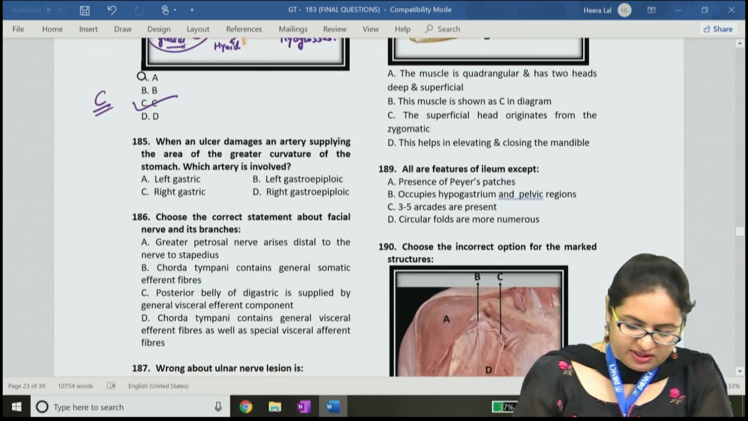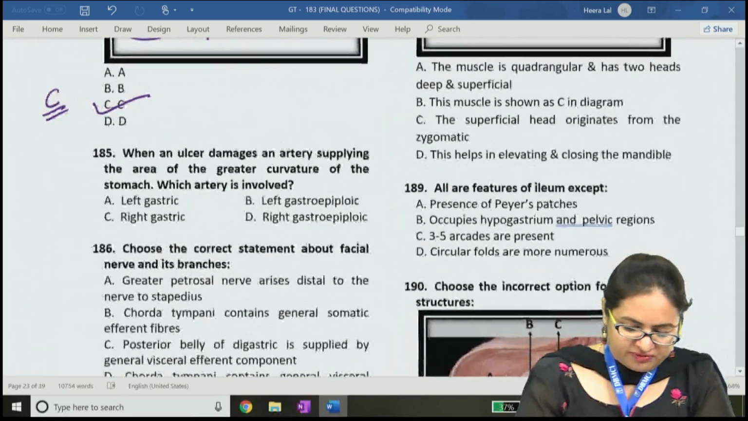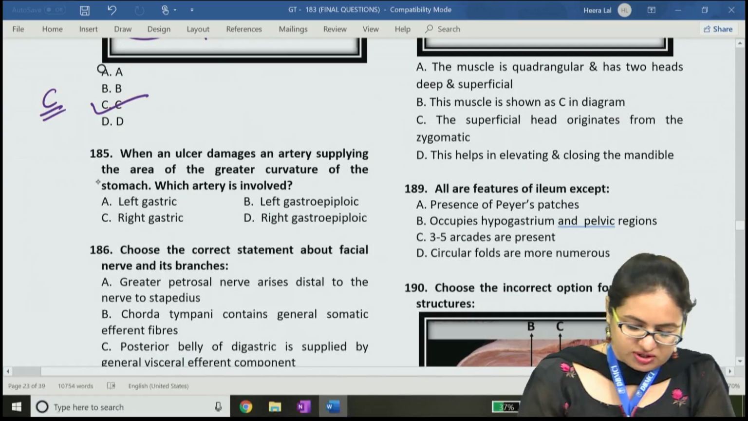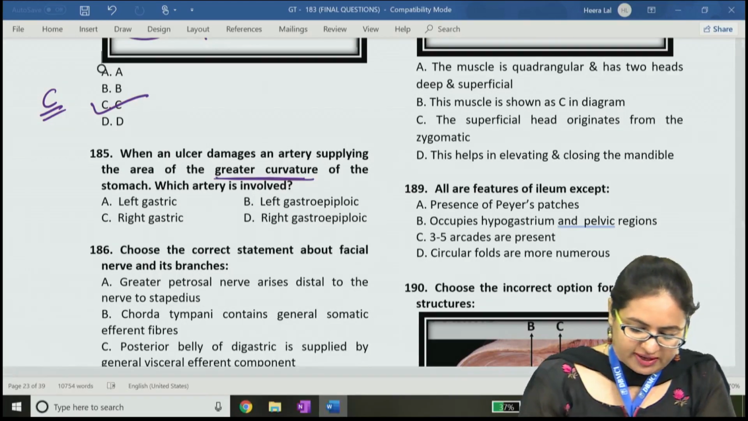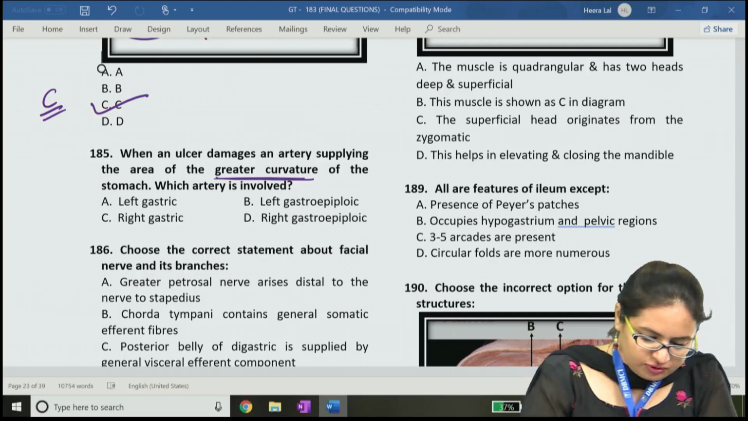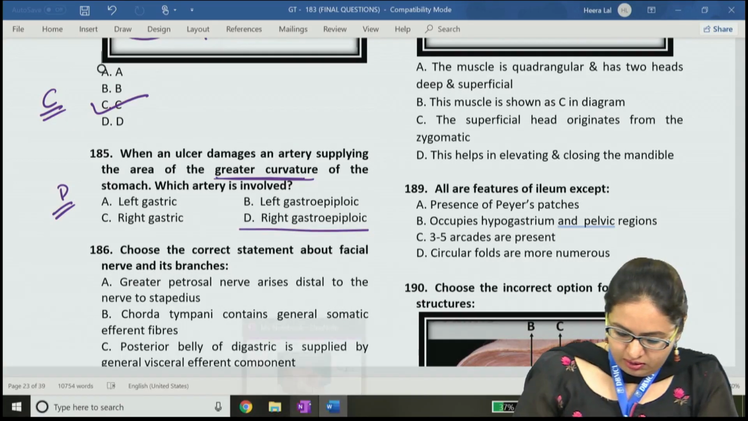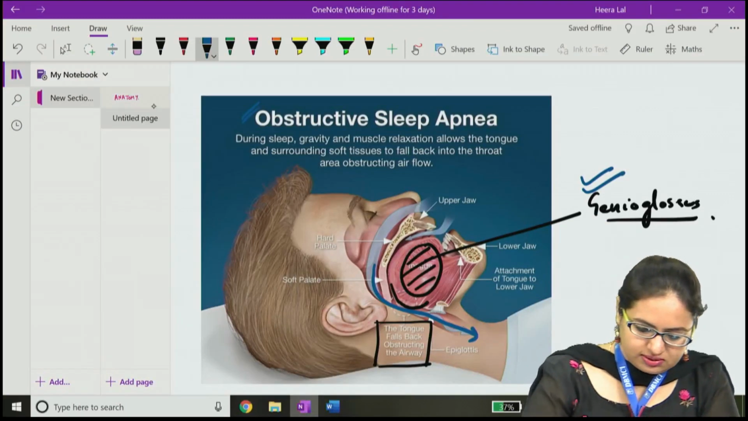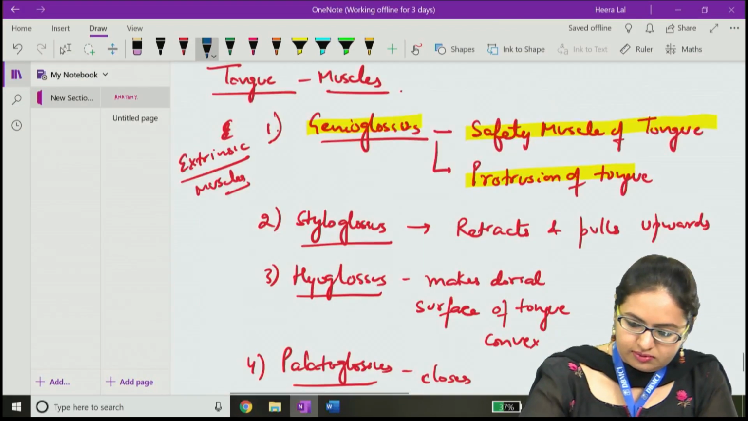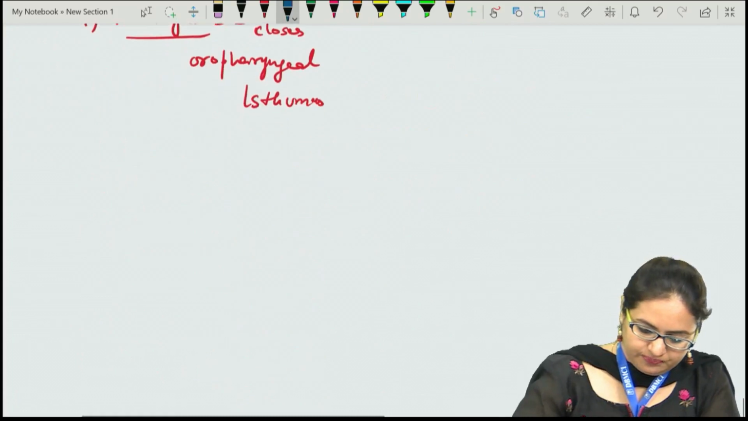Now question number 185. The question says, when an ulcer damages an artery supplying the area of the greater curvature of the stomach, which artery will be involved? The answer for this question is D, that is the right gastroepiploic artery. Now for this we will just discuss the arterial supply of the stomach.